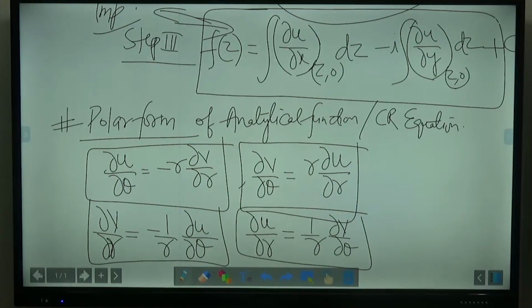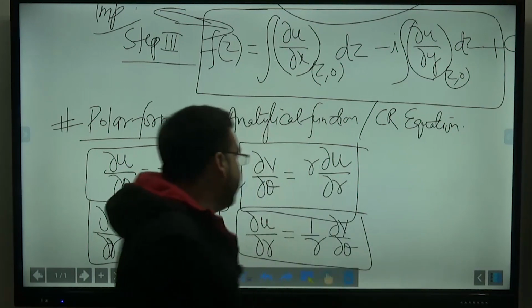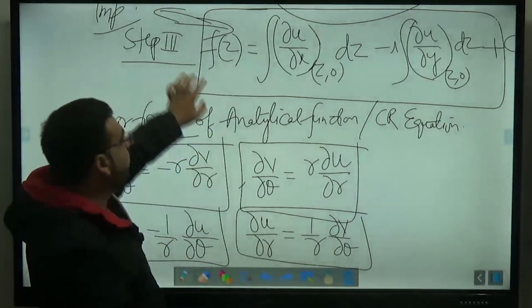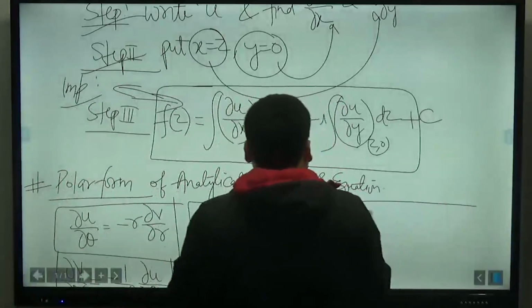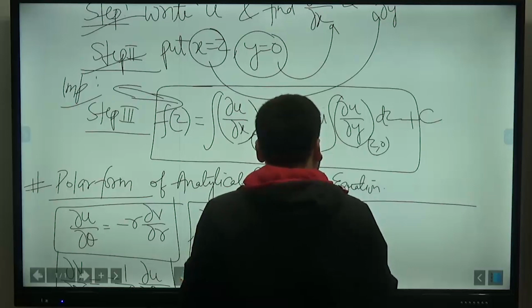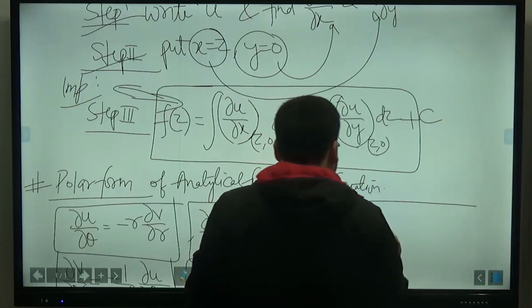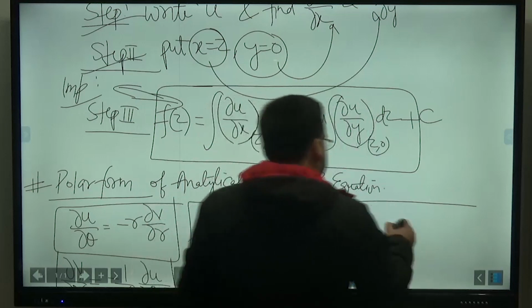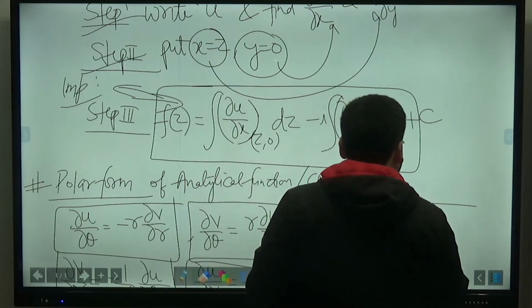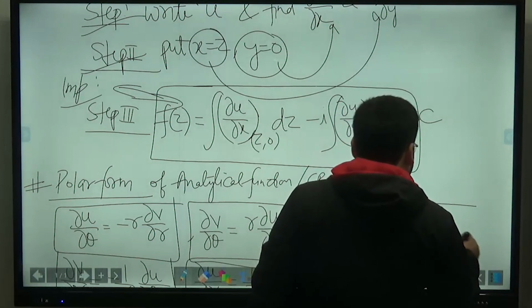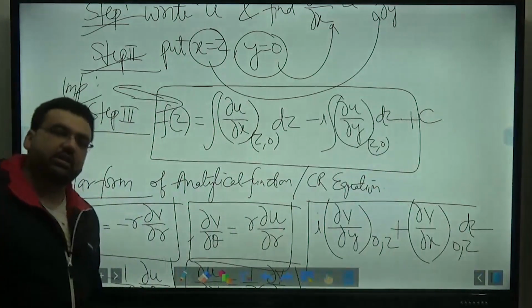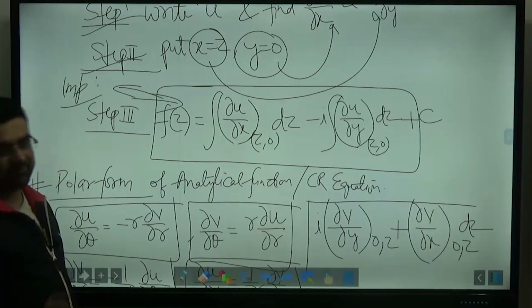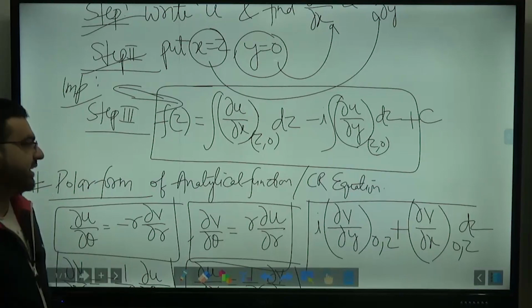Okay, sir, if V is given, how to make an analytical function? See, generally V is not given, but if V is given, this formula is changed. If V is given, what we do is that it becomes the integral of dou V upon dou y at (z, 0) into i, plus dou V upon dou x at (z, 0) dz. That is what it becomes if V is given. But generally V is not given, generally only u is given, but if V is given, you can apply this formula.